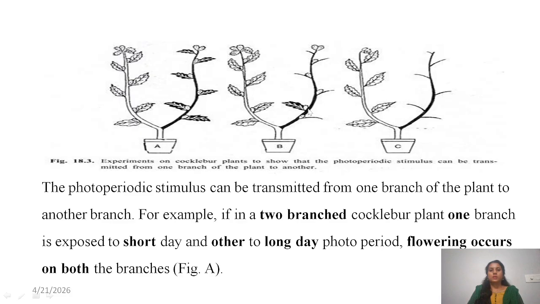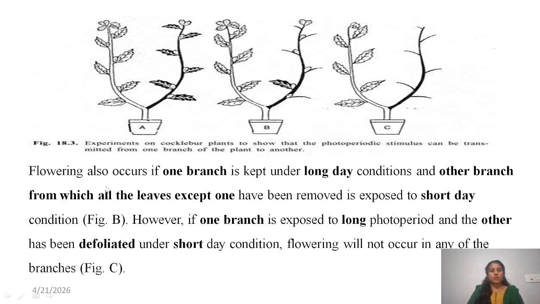So it indicates that, of course, in the previous experiment they already got one conclusion that the leaf is the organ which perceives the stimulus, and in this experiment they concluded that in that organ some hormone is synthesized which transfers from one part to another part. Because of that stimulus only, the entire plant will show flowering.